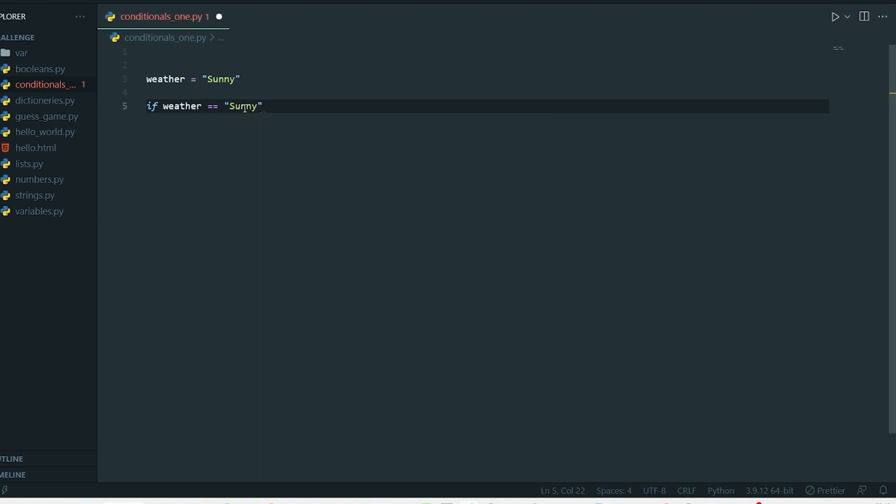Then what do we need to do? We write a colon. This colon is very important because it's one of the things that is going to say, now do this. Okay, so we hit enter. As soon as we hit enter, you see that there is an indentation.